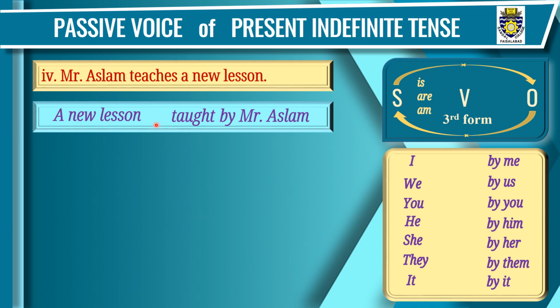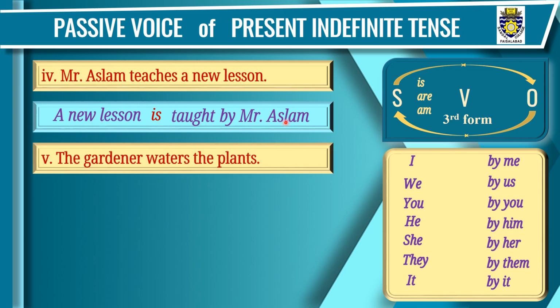These 3 steps are followed in all the passive voices of all the tenses. There is only one change, that is step 4, the selection of helping verb according to that particular tense. This is present indefinite tense. We'll use only 3 helping verbs here: is in the form of singular, are in the form of plural, and am in the form of I. A new lesson is singular, so we'll use is here. A new lesson is taught by Mr. Aslam.